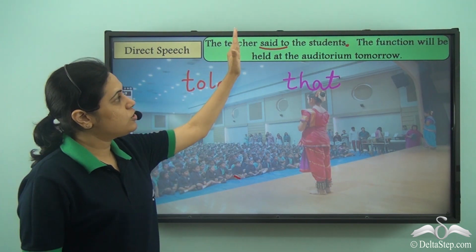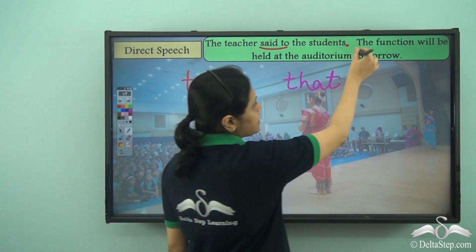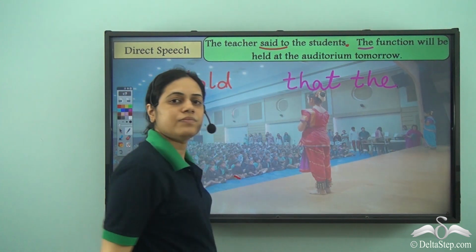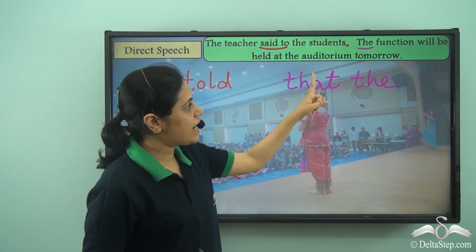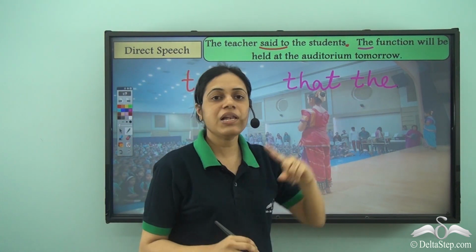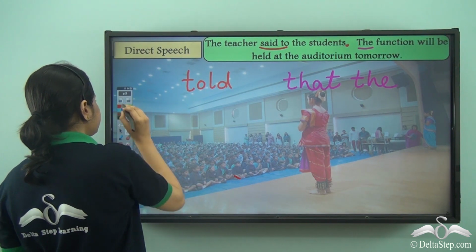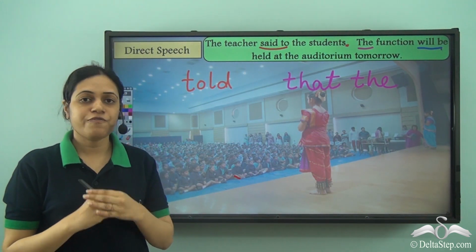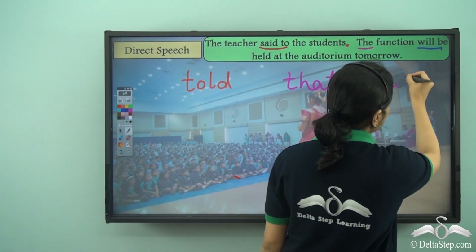So the teacher told the students that. Now capital The will become small the. So capital T will become small t. That the function will be. Now will be. Will is a modal. So will changes to would.